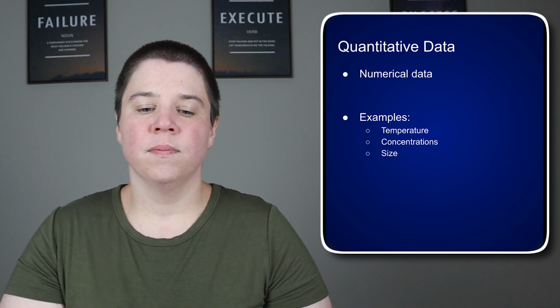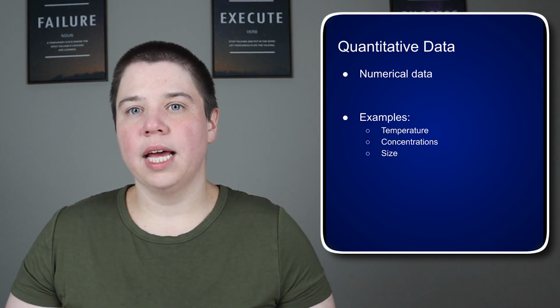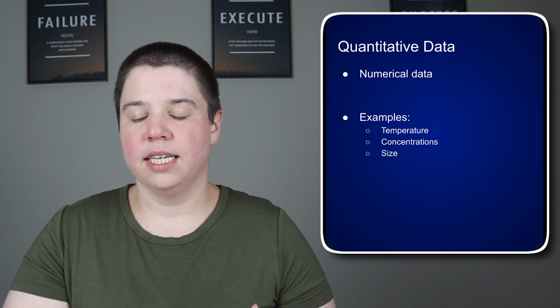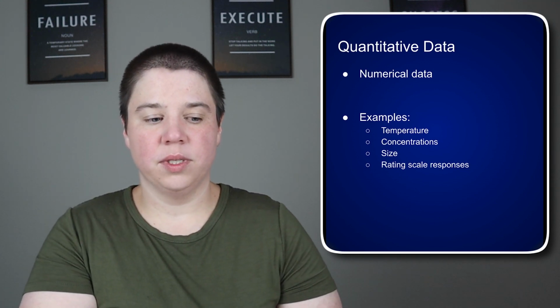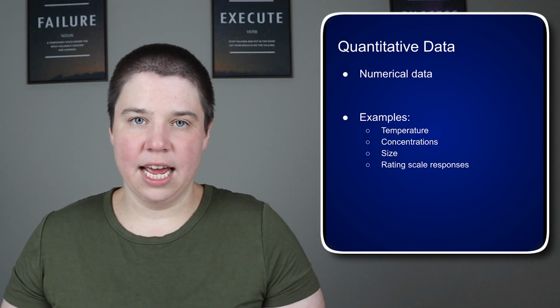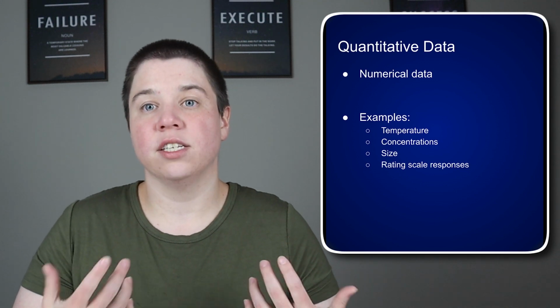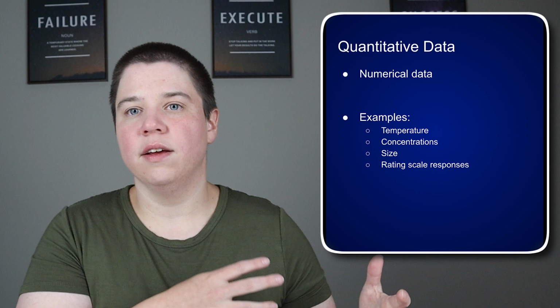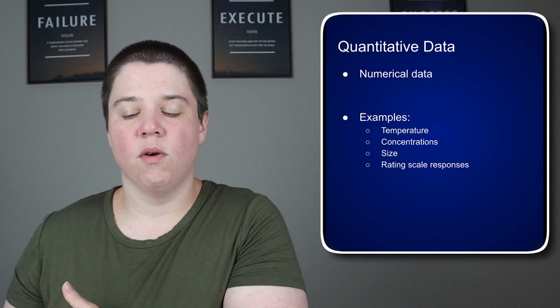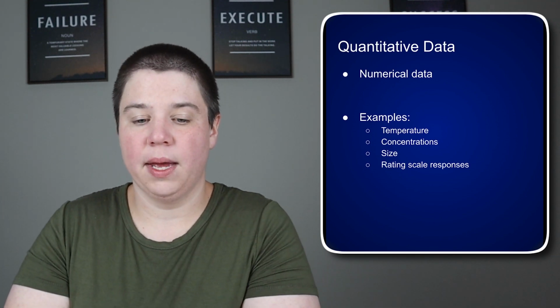The size of something, so length or height, is a specific number. A rating scale response, so saying from 0 to 10, rate your pain, instead of saying describe your pain to me. That would be the difference between quantitative being the number and qualitative being just describing it.